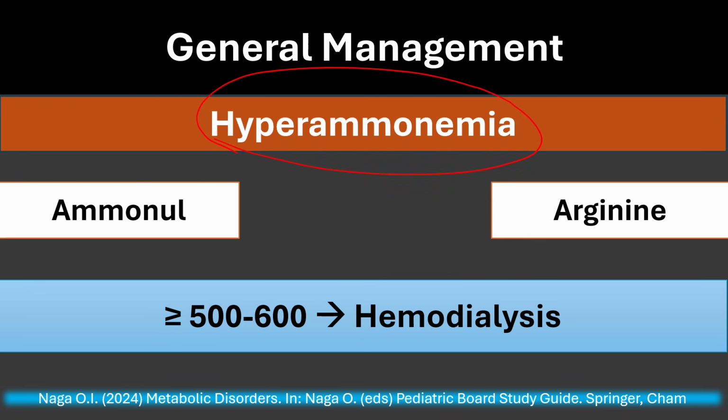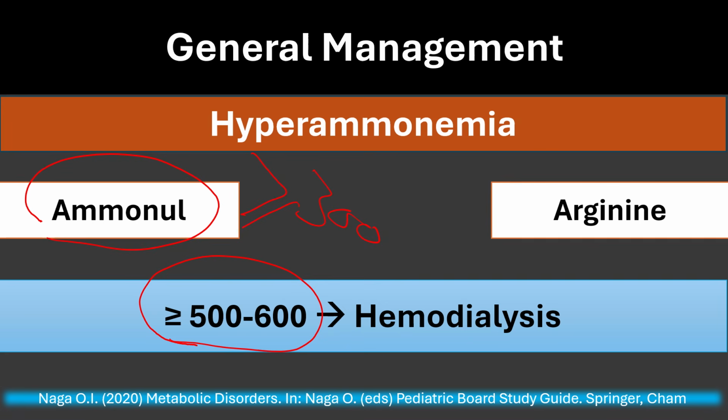Hyperammonemia therapy is indicated when urea cycle defects cause encephalopathy. Treatments include ammonul. Ammonul must be given via central line. Arginine can be mixed with ammonul. If the ammonia level is more than or equal to 500 to 600 before administering ammonul, or if more than or equal to 300 after giving ammonul, consider hemodialysis.